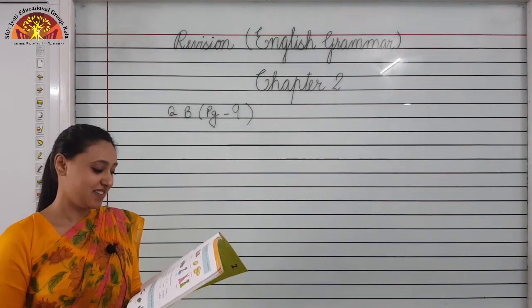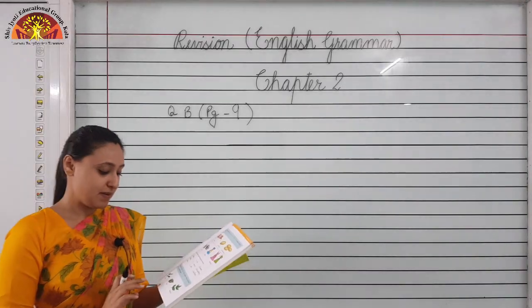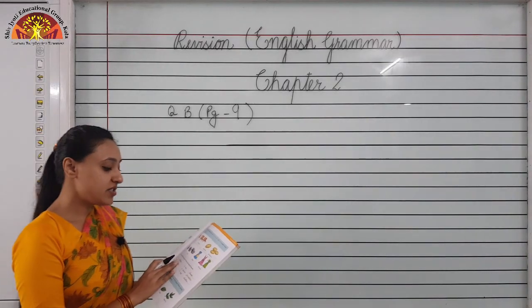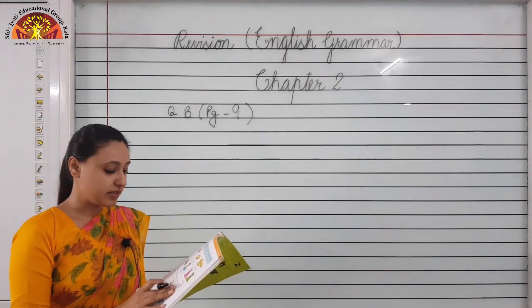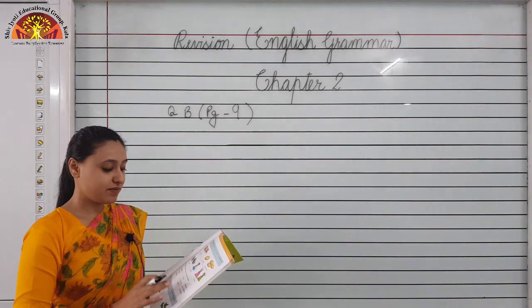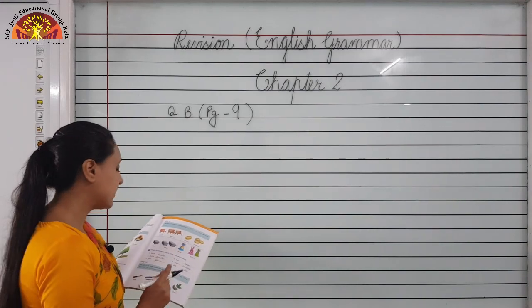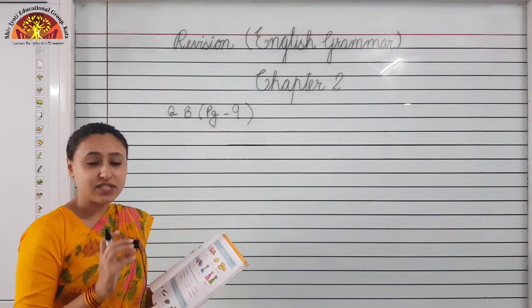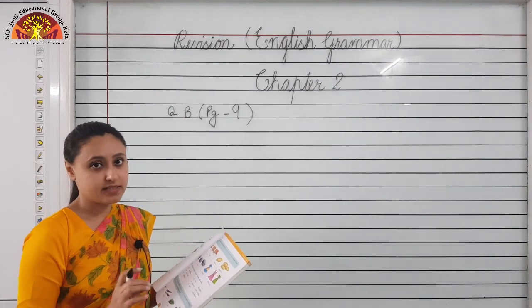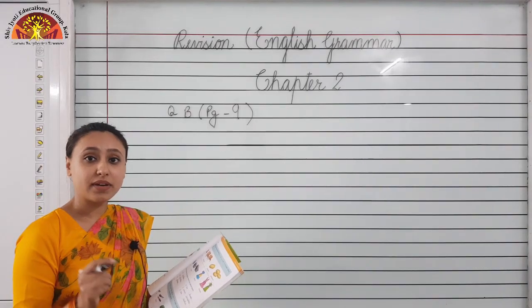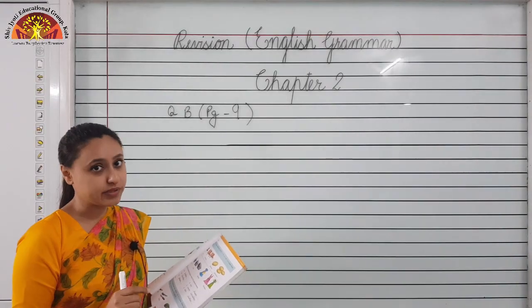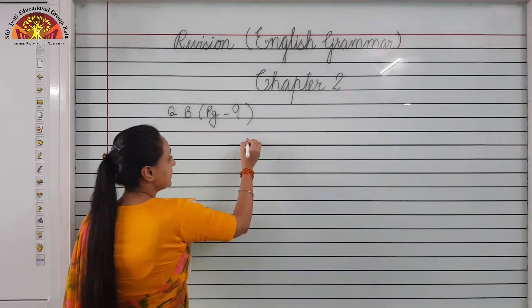Question B, page number 9. In this also we have to change the singular nouns into plural nouns. There are some nouns which end with certain letters in which you have to add es to make them plural. So let us see those letters first.